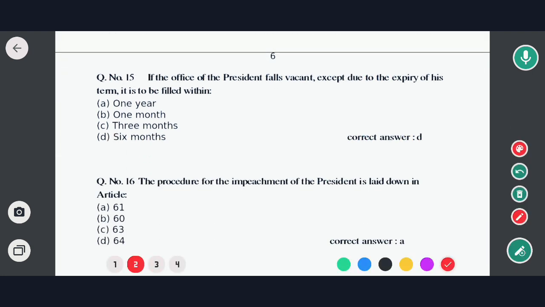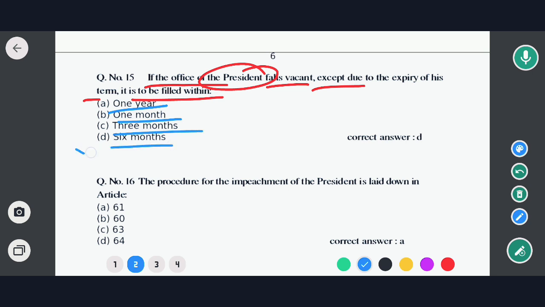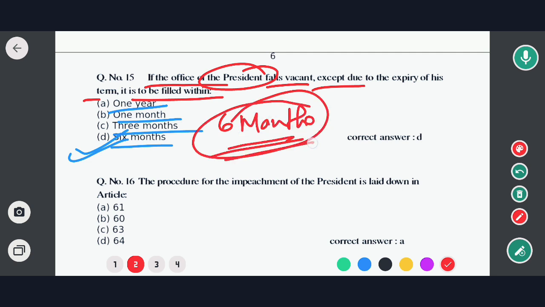Next question is: if the office of the President falls vacant otherwise than by the expiry of his term, it is to be filled within how much time? Options are 1 year, 1 month, 3 months, and 6 months. So the correct option will be option D. That means within 6 months, a new President must be elected as per the provision of the Indian Constitution. So now move to the next question.